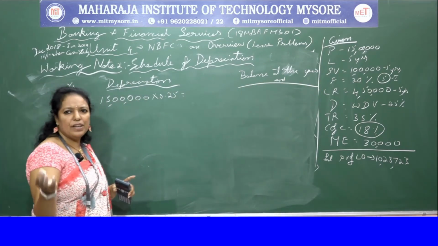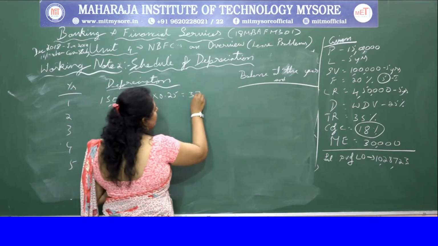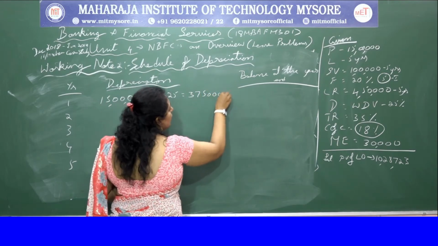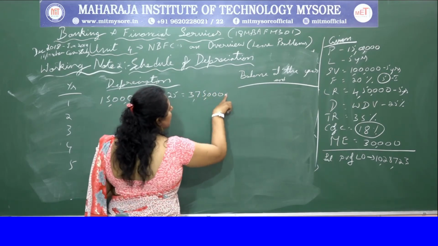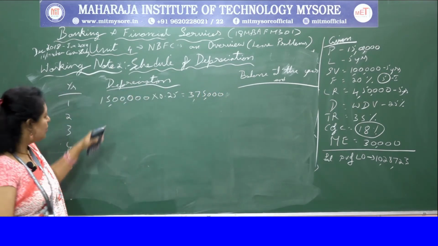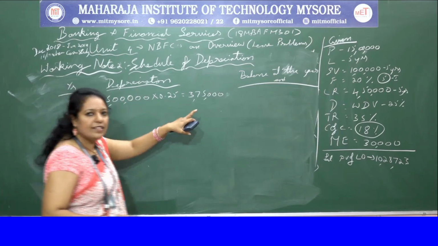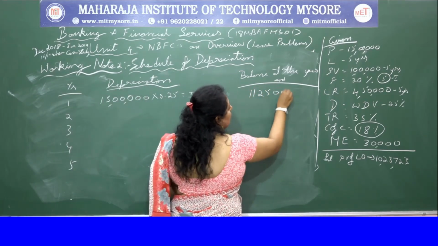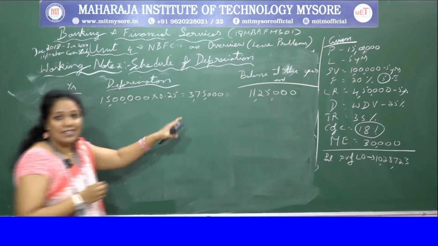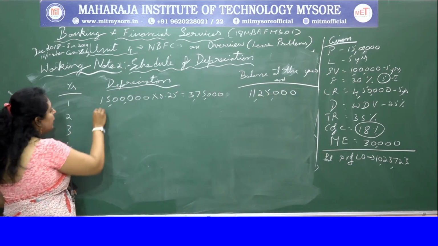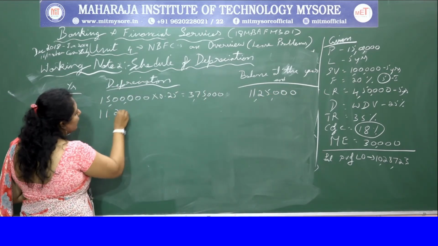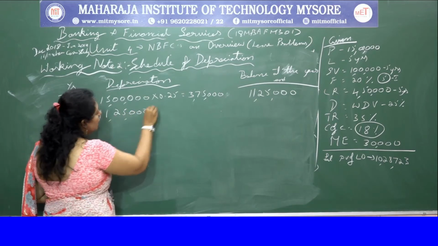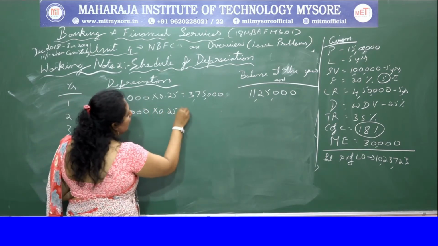So 15 lakh 25%, it is 3 lakh 75,000. It is written down value method. So you get 3 lakh 75,000. 15 lakh minus 3 lakh 75,000, you get 11 lakh 25,000. 11 lakh 25,000, that is year end. That will become the year beginning. 11 lakh 25,000 into 25%.